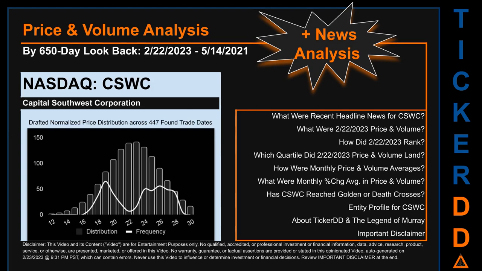The chart shown on this page is our initial attempt at studying the price for CSWC after dynamically normalizing price distribution across those discovered trade dates. The bar chart is the generated distribution and the overlaid line graph, if it is generated, is the frequency of the prices on the x-axis. We will enhance this look through as our AI model progresses in the next iteration.